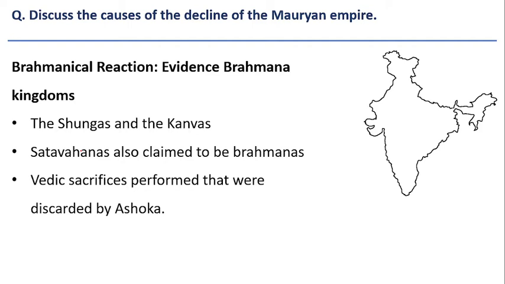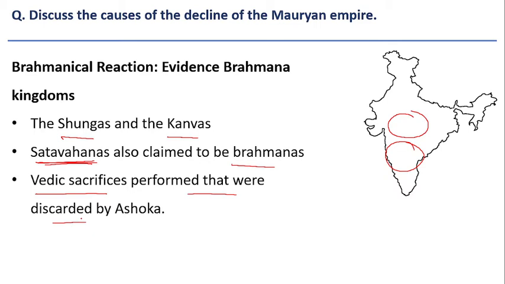And along with Shungas, Kanvas were also there, and Shatavahanas in Deccan. Shatavahanas, Shungas and Kanvas, all these people belong to Brahmanical community, and Shatavahanas also claimed to be Brahmanas. They all revived Vedic sacrifices and performed sacrifices like horse sacrifice, Ashwamedha Yajna, which were discarded or discouraged by Ashoka.